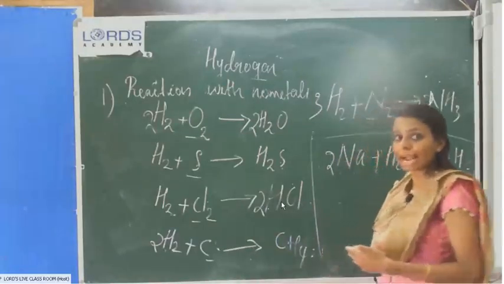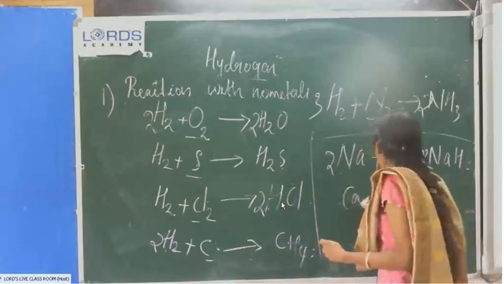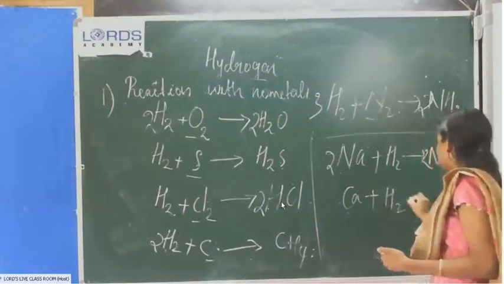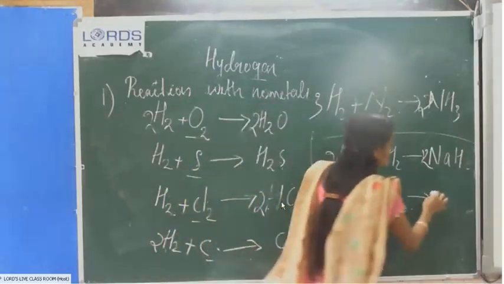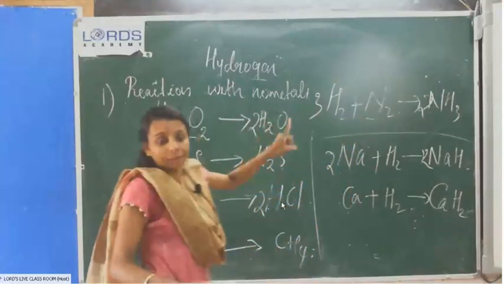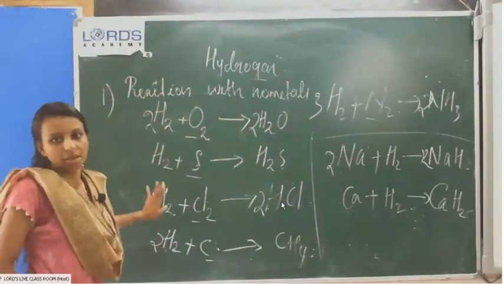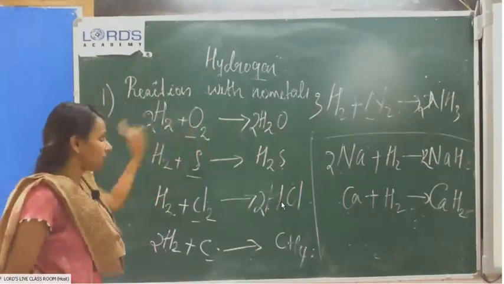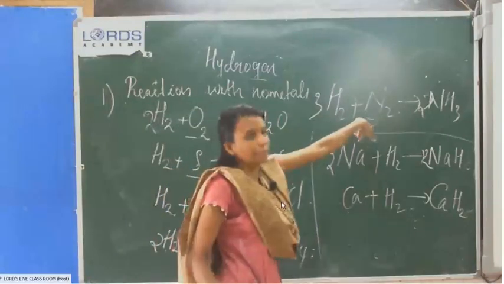Sodium reacting with hydrogen will form NaH. Calcium reacting with hydrogen will form calcium hydride, CaH2. So these are the chemical properties. The first one, reaction with non-metals. Study these equations. First one, reaction with oxygen, reaction with sulfur, reaction with chlorine, carbon, and reaction with nitrogen.